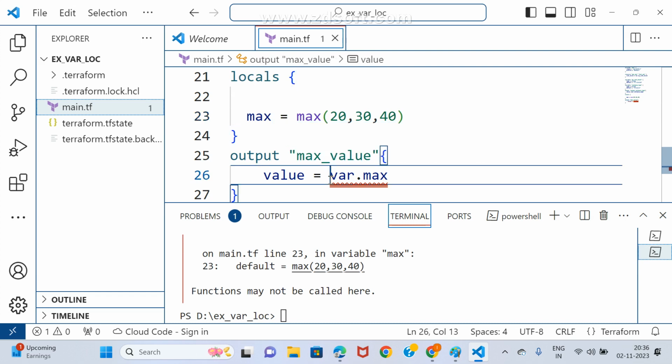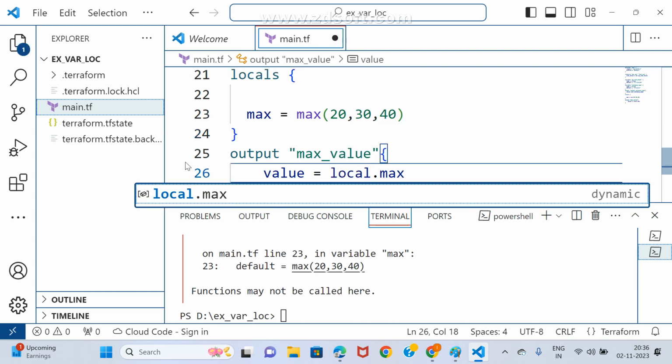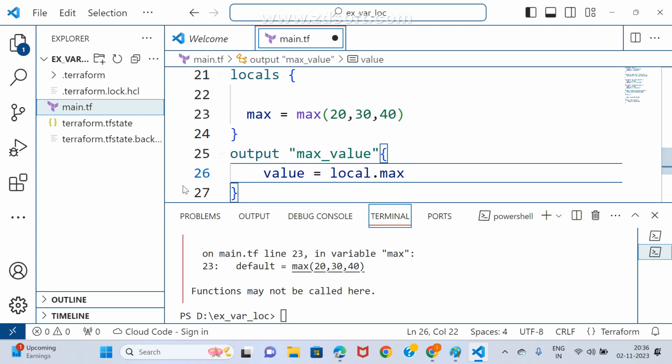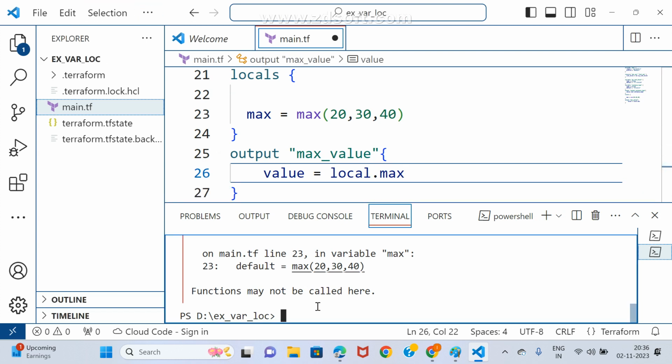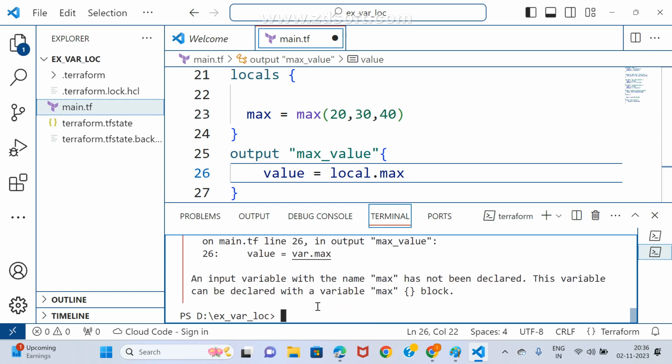Wherever you call var, in place of var here you need to write local. Local dot max. I hope you got it. Now I am trying to run terraform apply without error. We can see what it is saying.